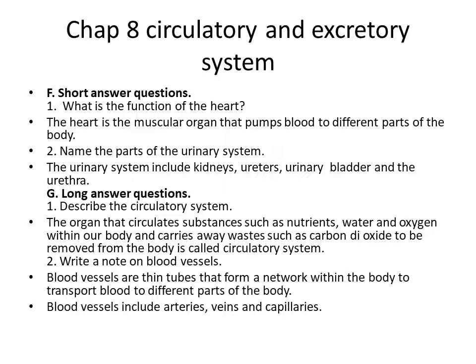Then second one, name the parts of the urinary system. So the urinary system includes kidneys, ureters, urinary bladder and the urethra. Got it? The urinary system includes kidneys, ureters, urinary bladder and the urethra.